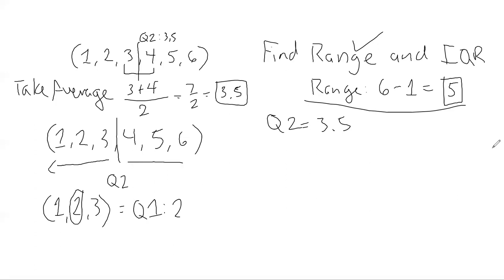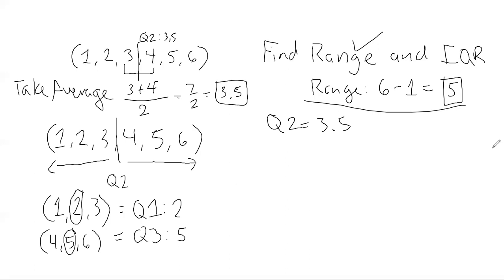Okay, so what about to the right? What about if I want to find out Q3? We have 4, 5, and 6, with 5 being in the middle, right? So our Q3 is 5.